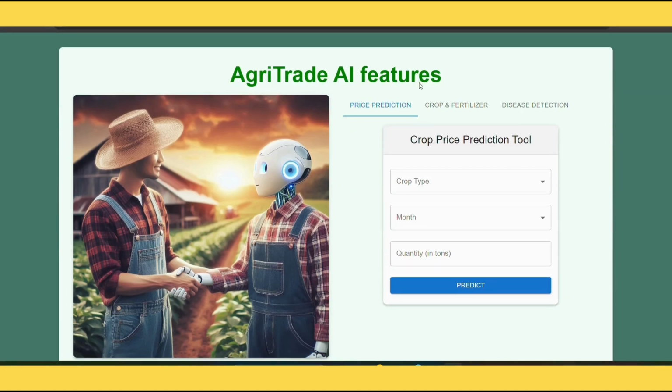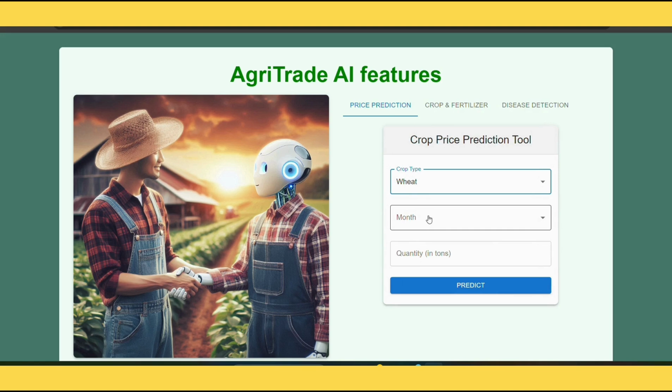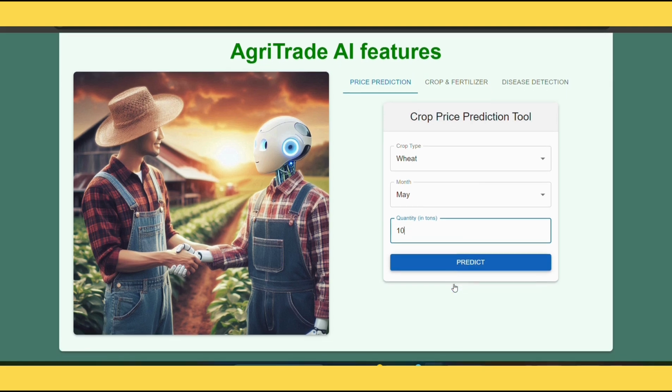AgriTrade offers three powerful AI tools to enhance farming decisions. First, the crop price prediction tool, where the user selects a crop, month, and quantity, and the AI predicts the price based on MSP data and market trends.